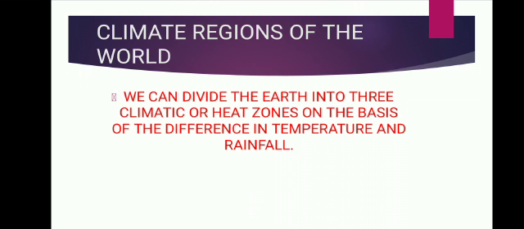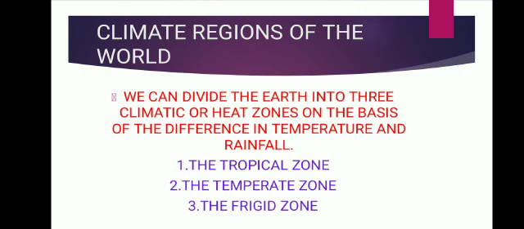We'll move on to the next one, that is the climatic regions of the world. Now we'll see what are the different climatic regions in our world. We can divide the earth into three climatic or heat zones on the basis of the difference in temperature and rainfall. We'll see what they are: the tropical zone, the temperate zone and the frigid zone. Now we'll study this in detail.